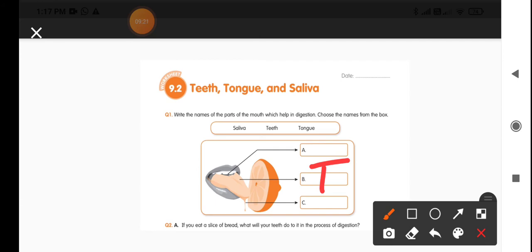It also helps to taste the food. And whenever you see your favorite food, drops of water easily come into your mouth. That water falling down is nothing but saliva. So the third part is saliva.